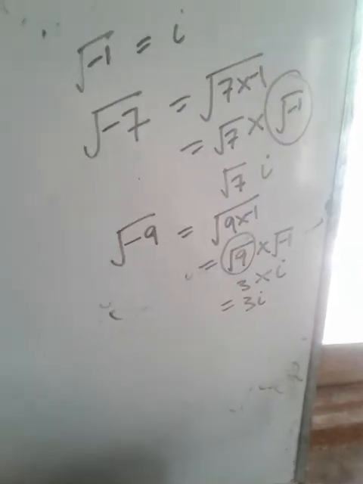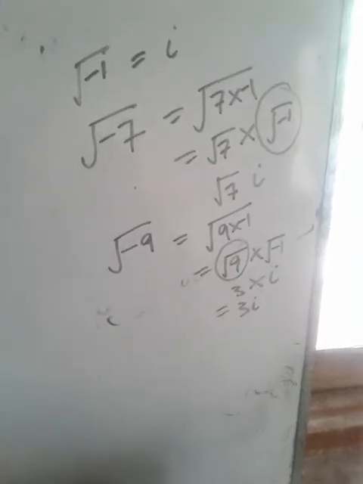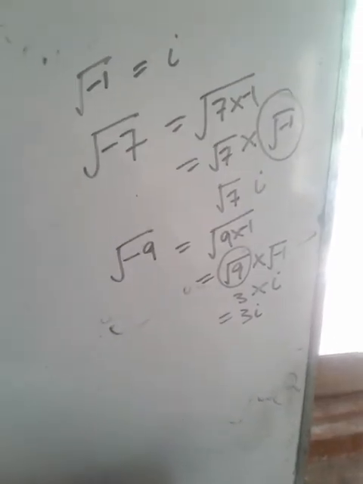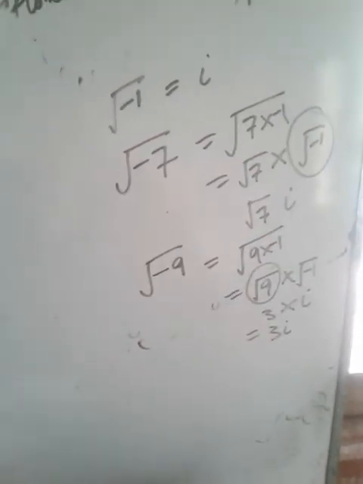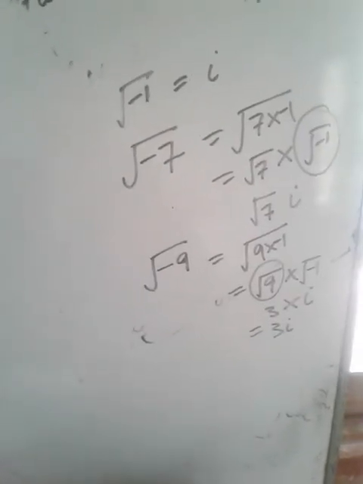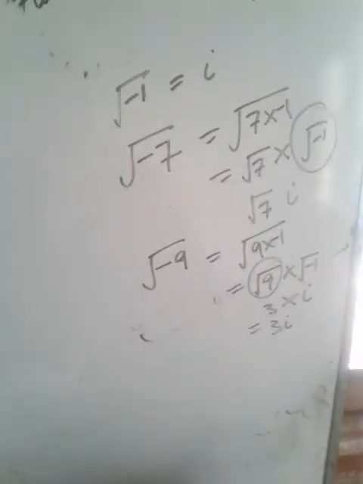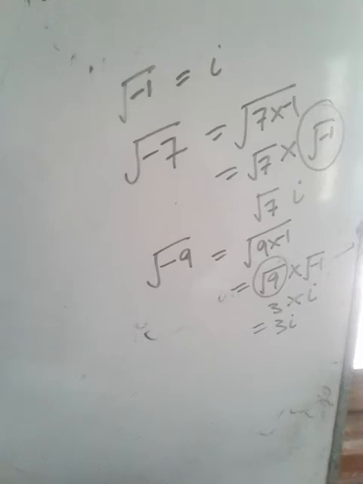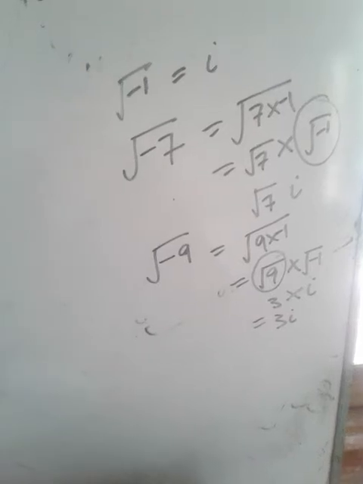In the real number system, you have different properties: closure property, associative property, existence of identity, existence of inverse. In a similar fashion, these properties also hold true in complex numbers. I will discuss these properties in the next video lecture, and the video lecture should be very precise and short, not very lengthy, so that you can understand it clearly.